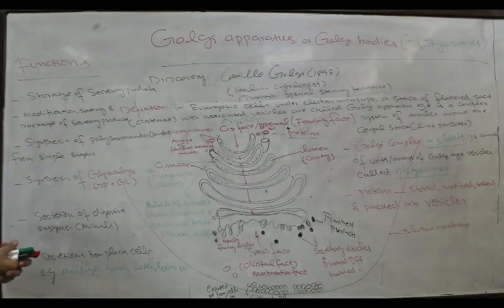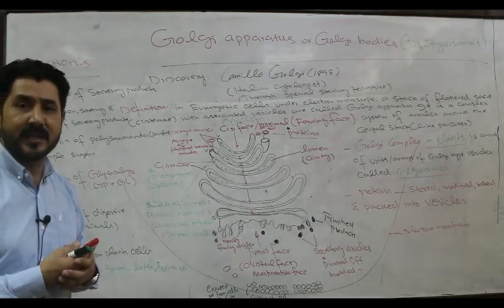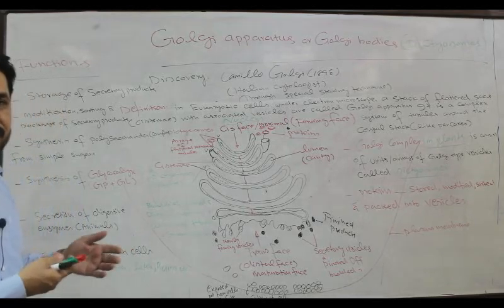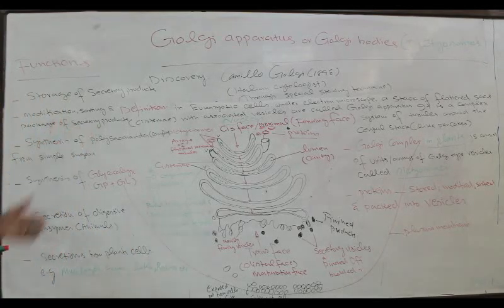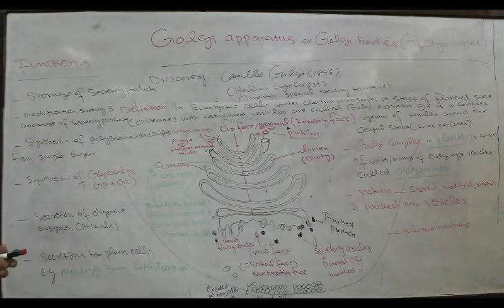Then they will be sorted. Sorting means choose and pick: what material will be separated, what will be stored, or what will be released from the dictyosomes or Golgi apparatus. Finally they are packed into finished product, that is called secretory products.